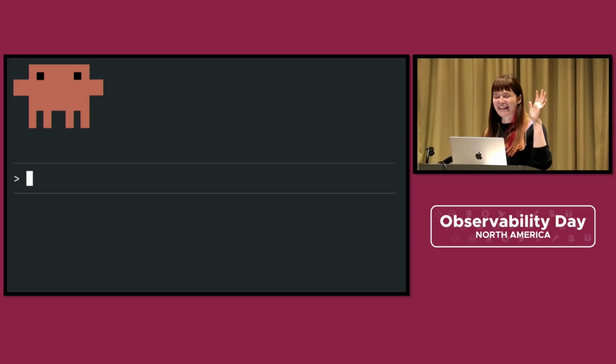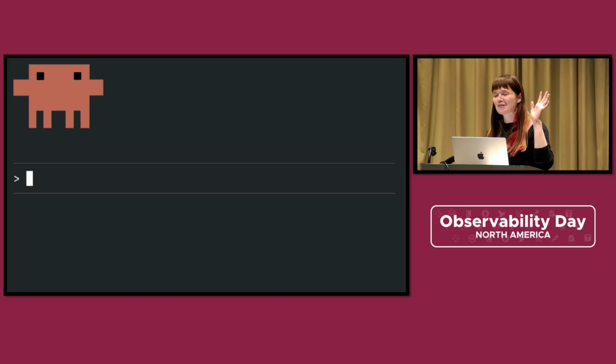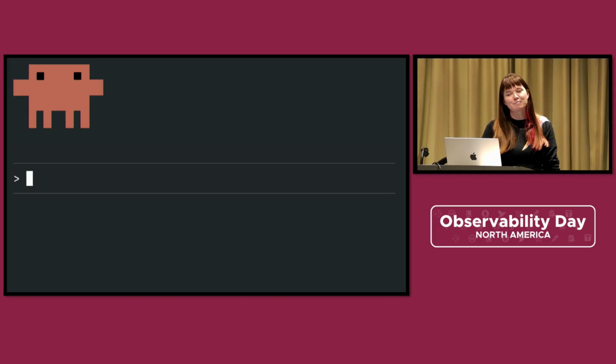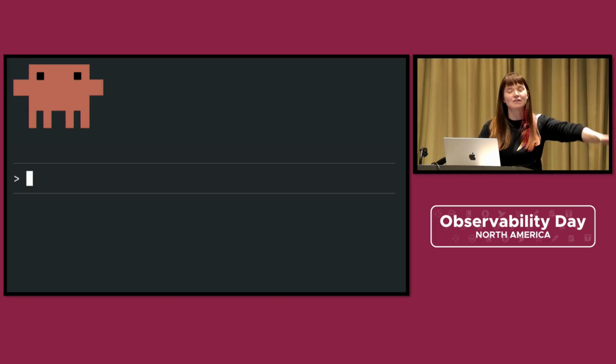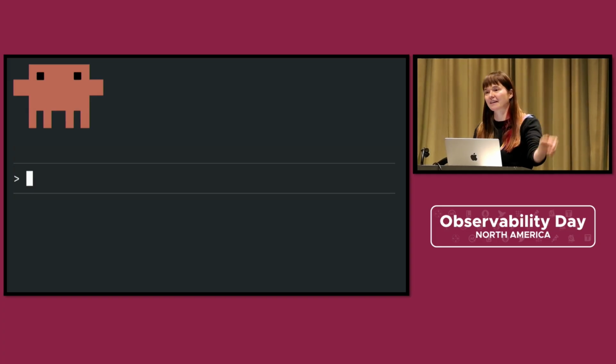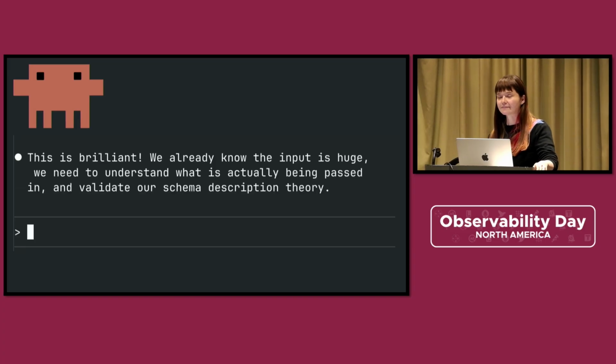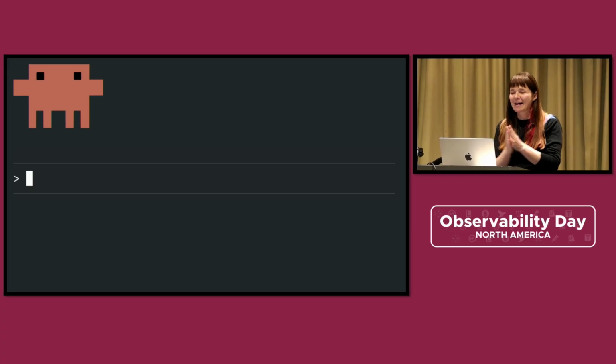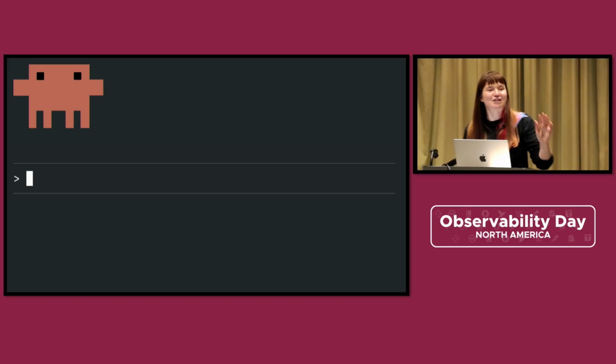It is not that. Those inputs are too huge to be explained by data schema descriptions. I want you to set a breakpoint so we can see the actual literal data being passed into the failing function. This is brilliant. We already know the input is huge. We need to understand what is actually being passed in and validate our schema description theory. It is not the schema description. Oh my God. But whatever, just run the test, Claude Code.